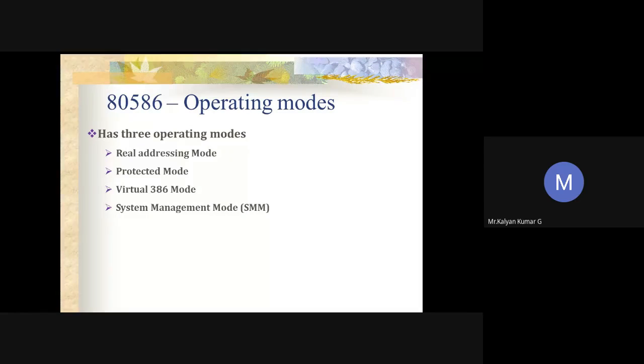The same thing happens when there is a branch instruction in case of 8086: it will load the current content into the stack. Here also the same thing will happen. So the system management specific code will be executed transparently. Upon returning from SMM mode, the processor can go back to real address mode, protected mode or virtual mode, the other 3 modes, by using the RSM signal, or simply you can use the reset signal.